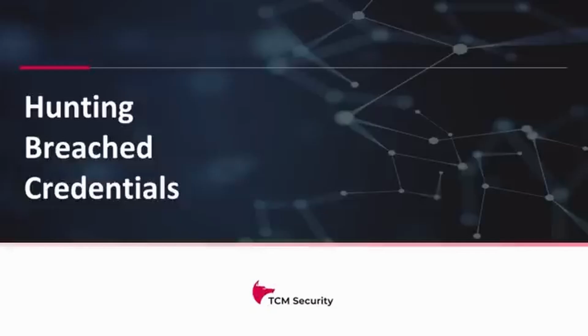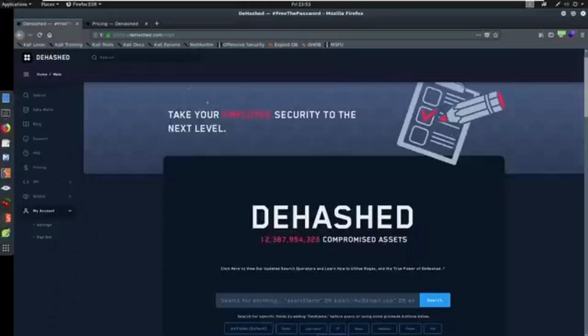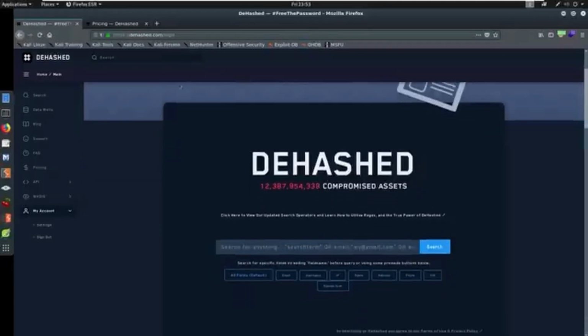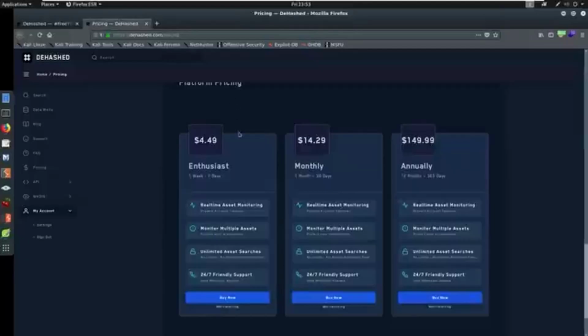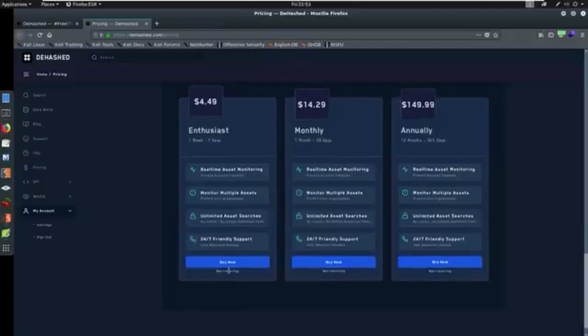So I want to take you to a website called Dhash. Now this is dhash.com. I do not expect you to be able to follow along at this point because this costs money. Okay, it's $5 for a week. It's $150 for a year. It used to take credit card. They only now take Bitcoin, I do believe, or some sort of cryptocurrency. Absolutely worth it, in my opinion. Even get a week. Get a week, see if you like it.